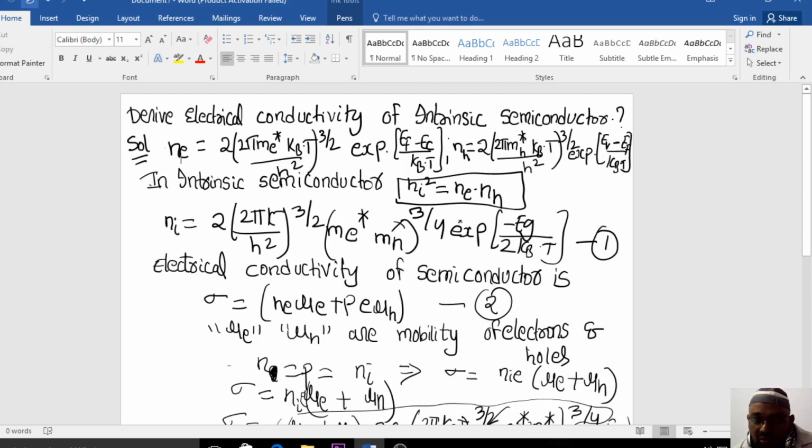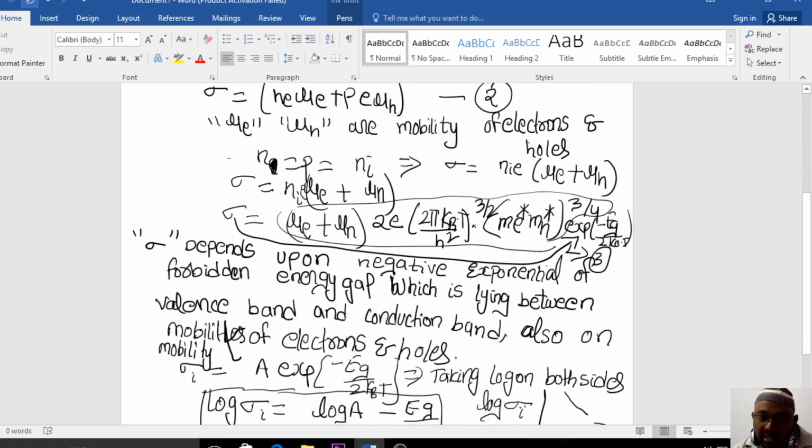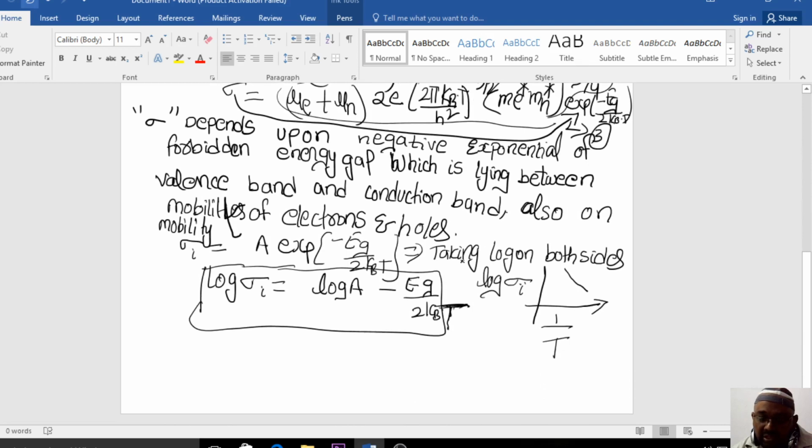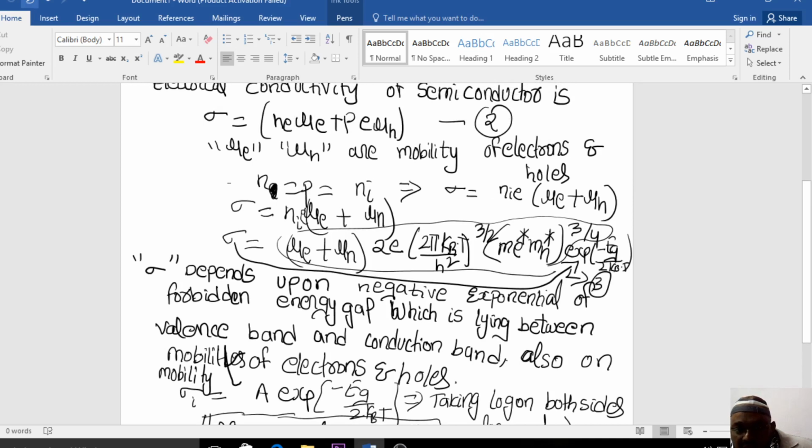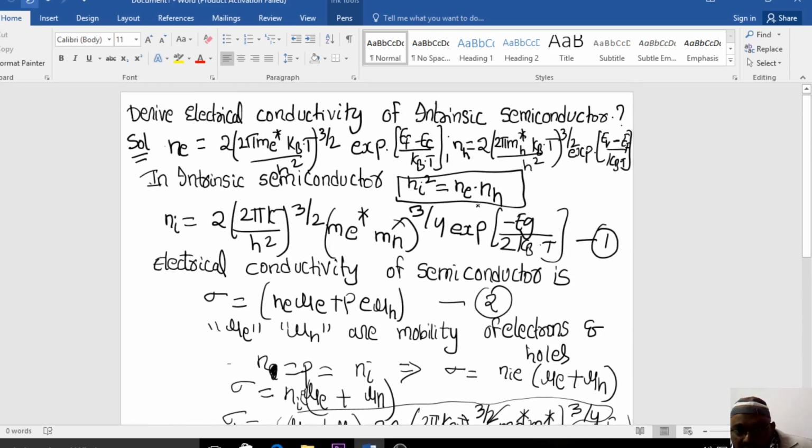For a question such as deriving the electrical conductivity of an intrinsic semiconductor, this type of answer you need to write in the examination, which will fetch you 5 to 8 marks, or sometimes 10 marks.